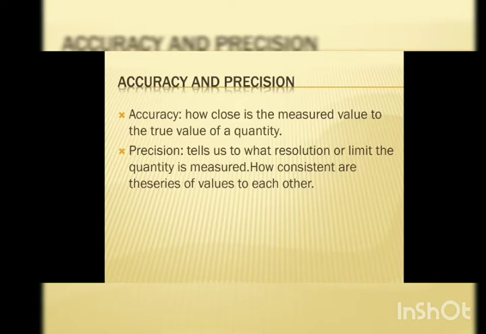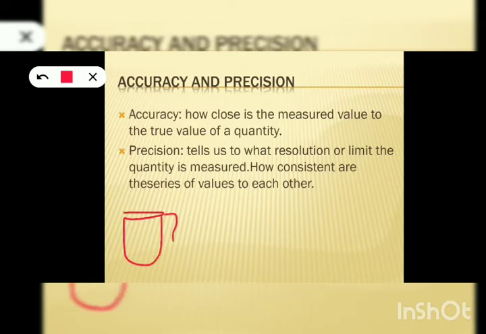So suppose there is a cup or a mug. Now, the actual amount of tea in that mug is 120 milliliter. This is the actual amount of tea in that mug.